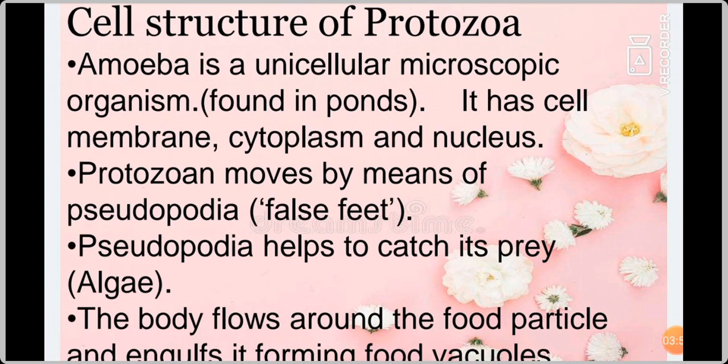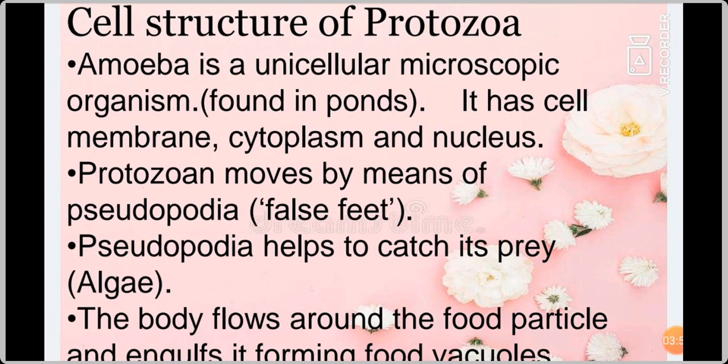The body flows around the food particle and engulfs it. Engulf means it surrounds and swallows it, forming a food vacuole. That space containing food is called food vacuole. The extended part is like a foot, so it is called pseudopodia. It's a false foot.